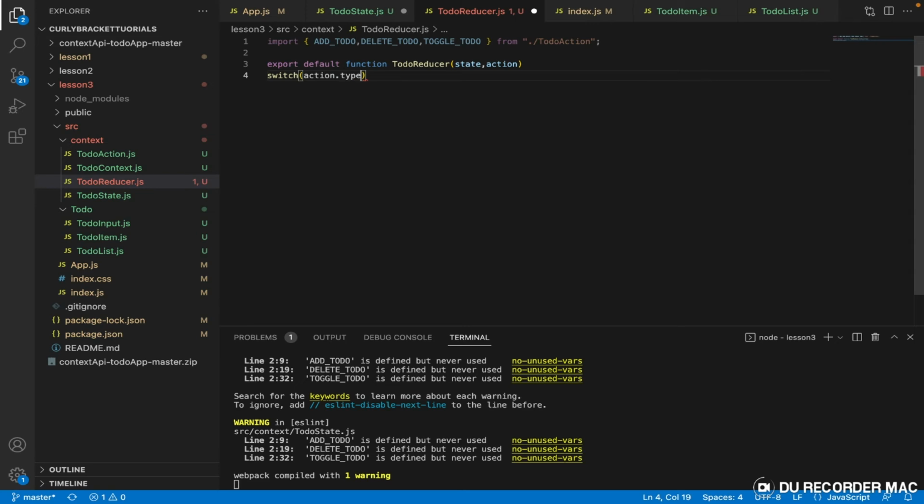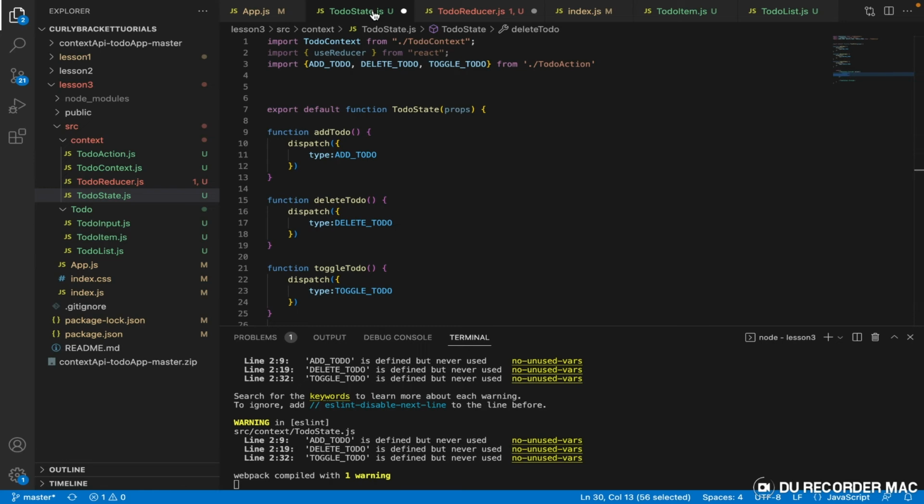Now let us go back to this file here. Do you remember when we said function delete to do, and whenever this function is called, we want it to dispatch this process? This process, what type? Delete to do. And this particular one dispatches this process add to do, right?